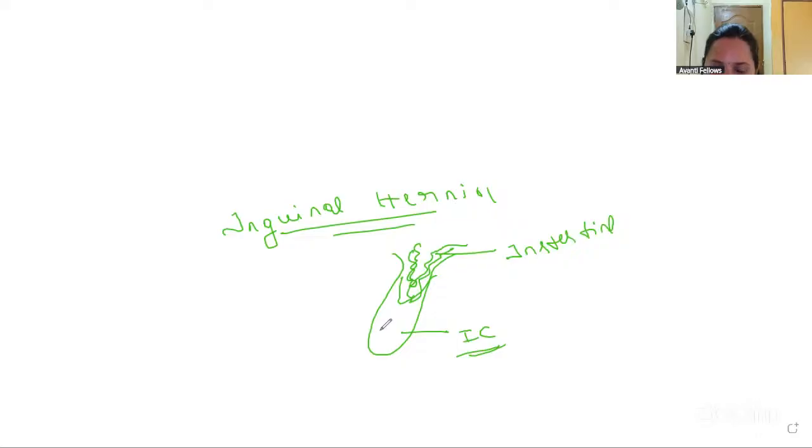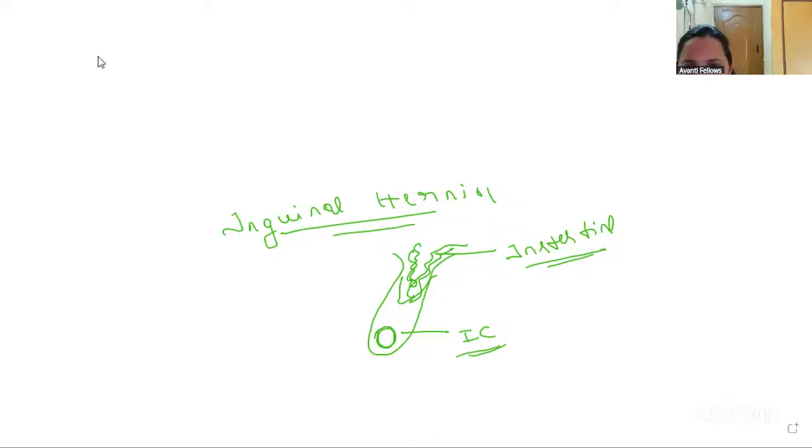You know that. Even the testis is going to protrude, right? So in the inguinal canal, the intestine is going to protrude. By that, we have to remove this intestine through surgery only. Okay, so this is also one condition in the male. Okay, so then coming to the cryptorchidism, you know that